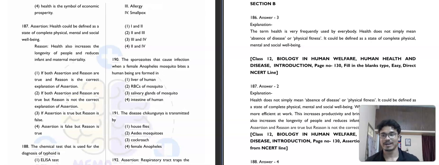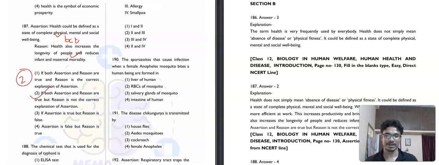Health could be defined as a state of complete physical, mental, and social well-being. Reason: health also increases the longevity of people and reduces infant and maternal mortality. Both are correct. But if we put a "because" here, we can see that the reason is not correctly describing the assertion. So the second option will be our correct answer.